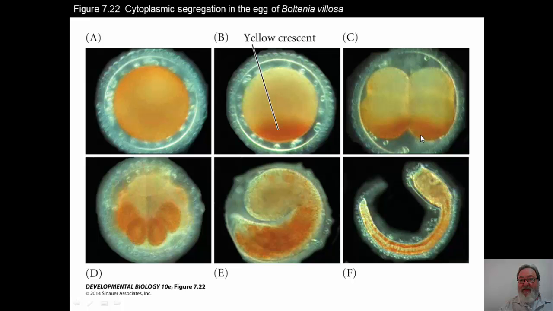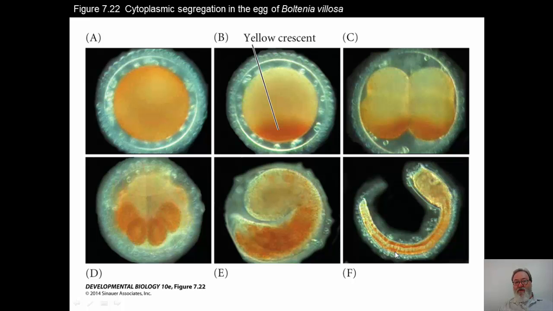So you can see that it's continuing, and as development progresses, that yellow color can be followed throughout development, and the cytoplasm will turn into cells that will give rise to muscle tissue.